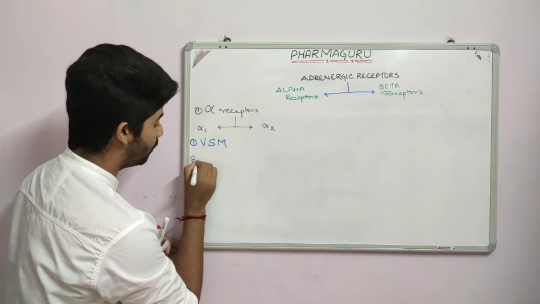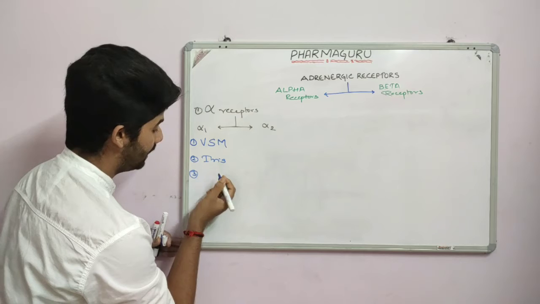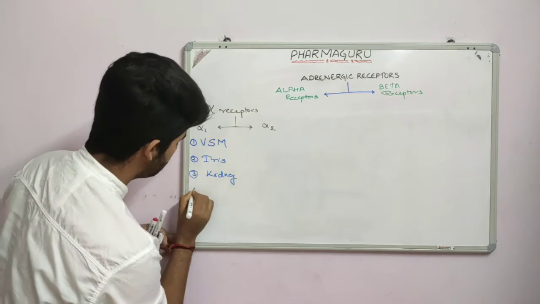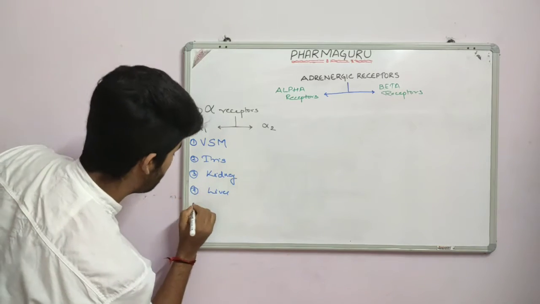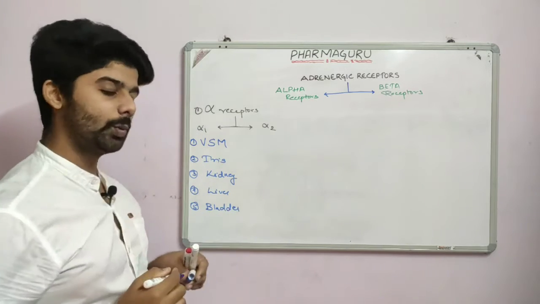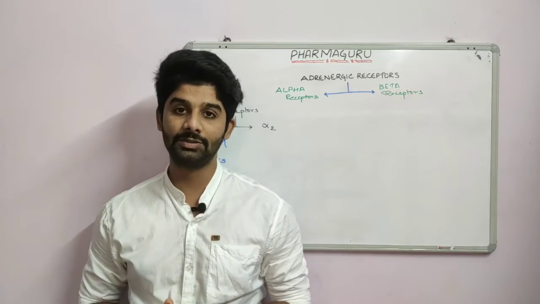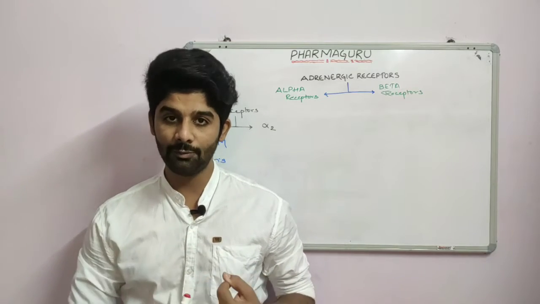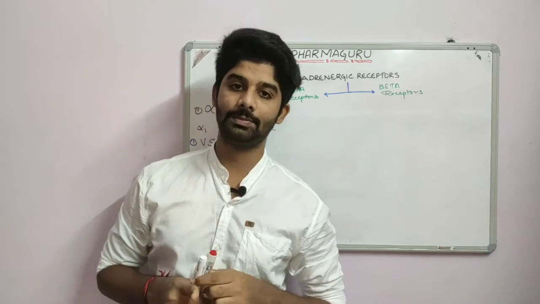It is also found in the iris, in our kidney, in the liver, as well as in the bladder. So if someone asks you where you will find alpha 1 receptors, what are the 5 places? First one is vascular smooth muscles, second is the iris, and third are the liver, kidney and the bladder. These are the places where alpha 1 receptors are found.